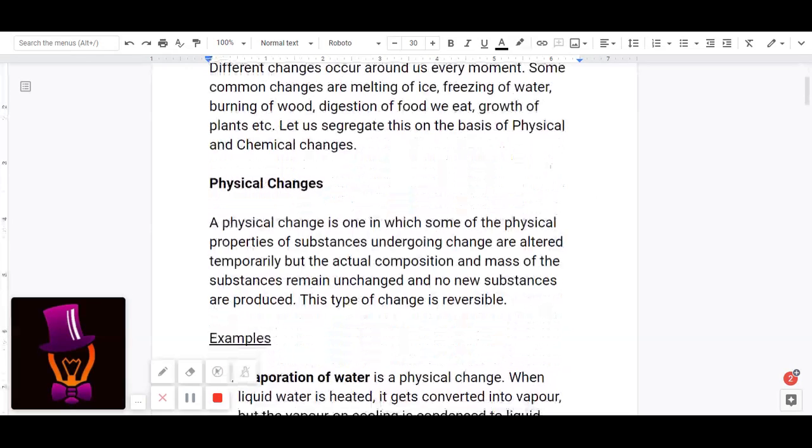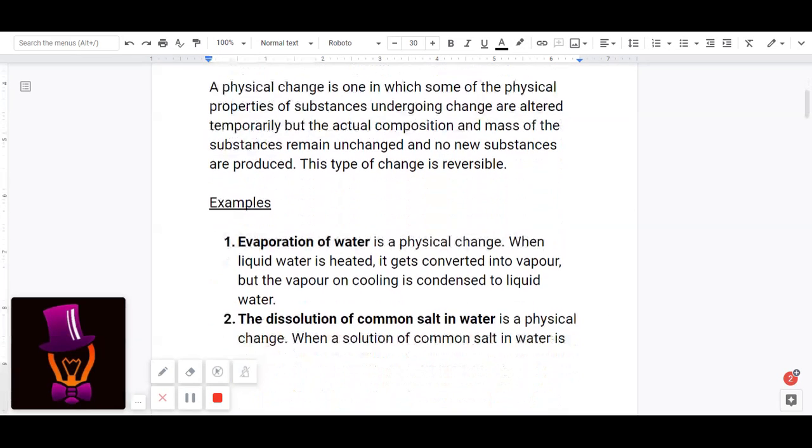So, a physical change is a change in which the physical properties are altered temporarily, but there's no change in the actual composition and mass of the substance, and no new substances are produced. This type of change is reversible, meaning that the original substance, after changing, can be changed back to the same substance. Let us look at a few examples of physical changes.